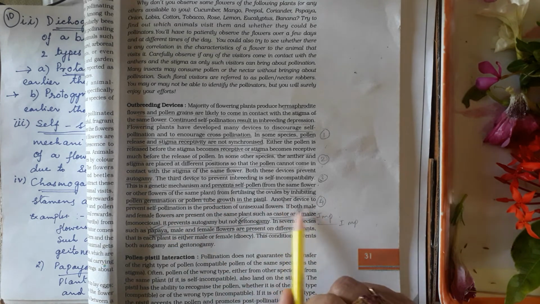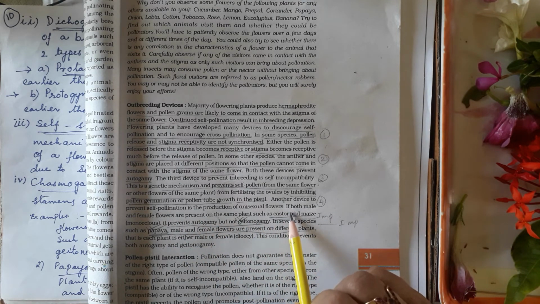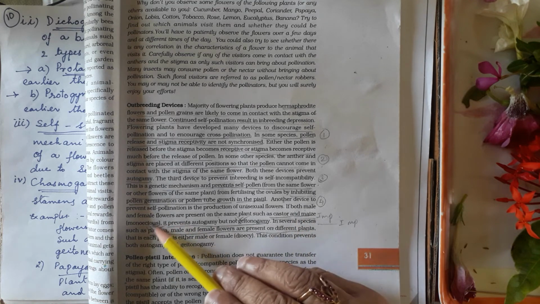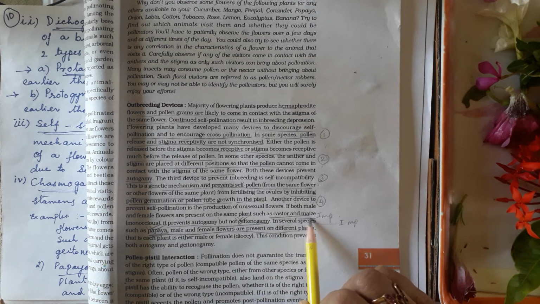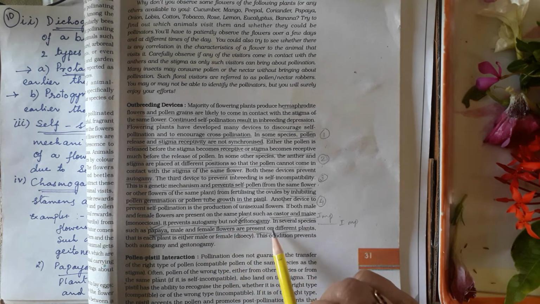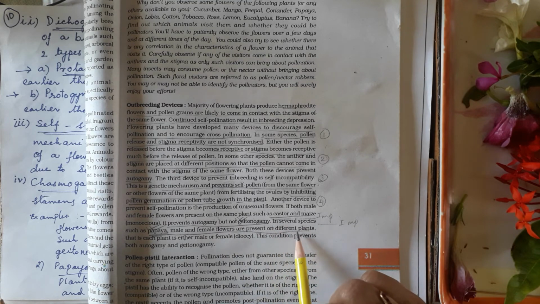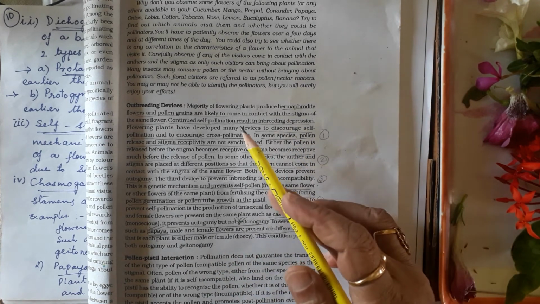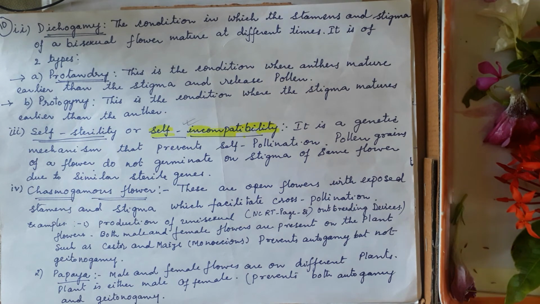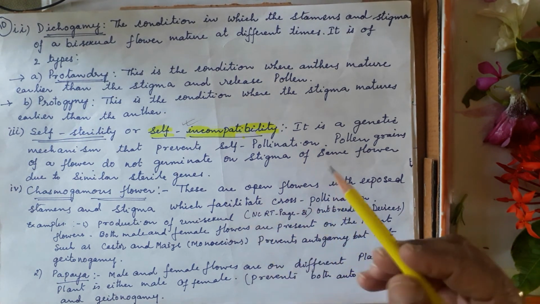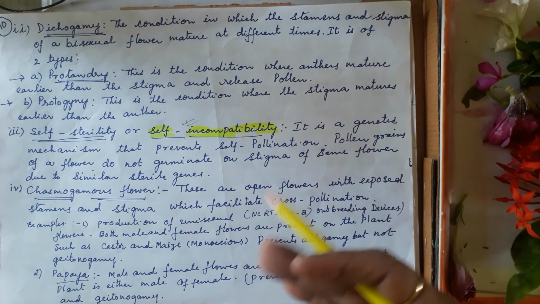Next one is the device to prevent self-pollination: unisexual flowers. The plant itself produces unisexual flowers, with both male and female flowers present on the same plant, for example castor and maize, which are monoecious. It prevents autogamy but not geitonogamy. These are important examples. In several species such as papaya, I had explained this to you. Okay, this is about outbreeding devices, or how to prevent inbreeding depression in self-pollinating flowers. Now next we will see pollen-pistil interaction after this, in the next video.